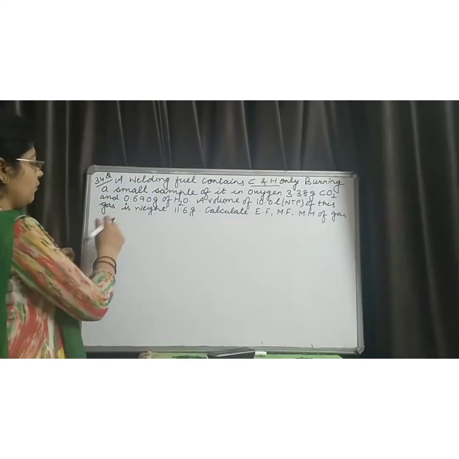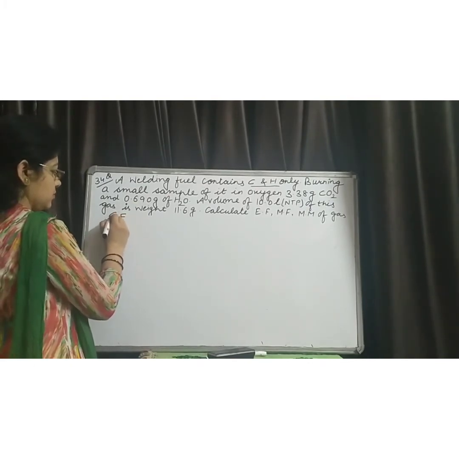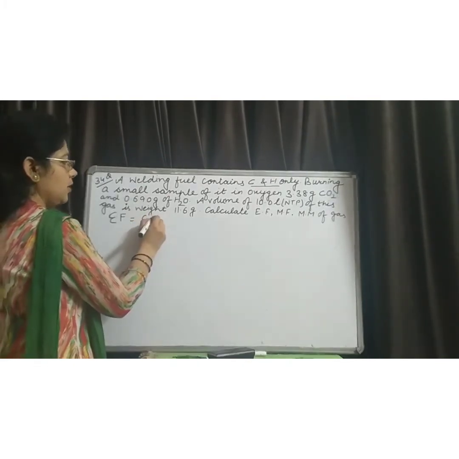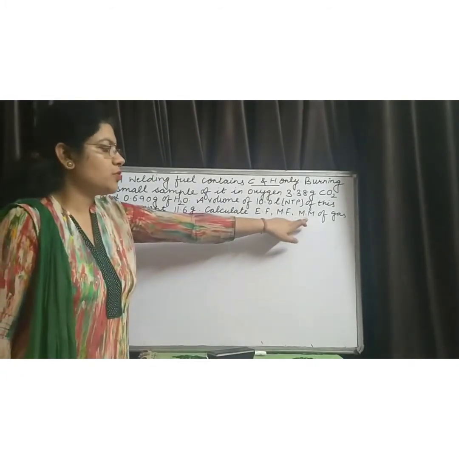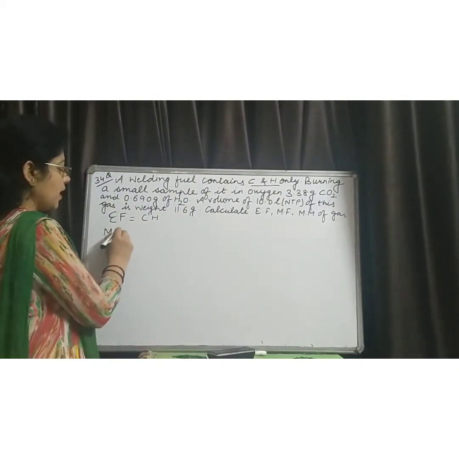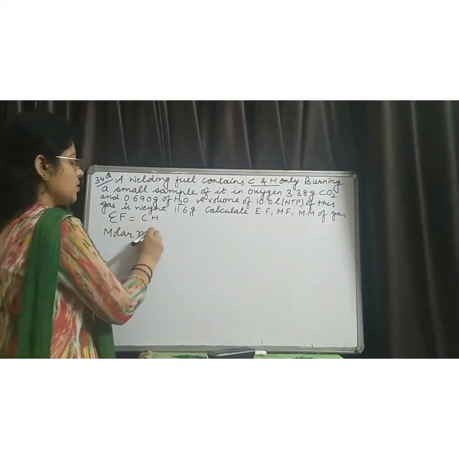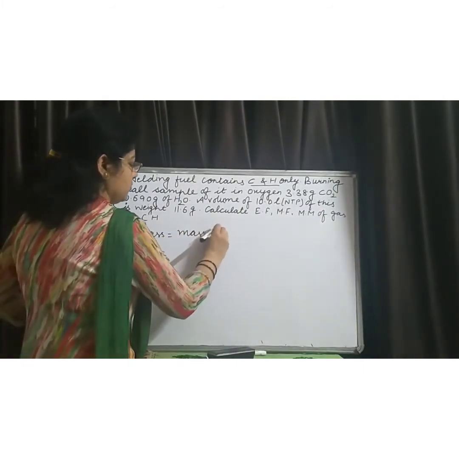Its empirical formula is CH. Now our next step is to find its molecular mass or molar mass. Molar mass means mass of 1 mole of gas.